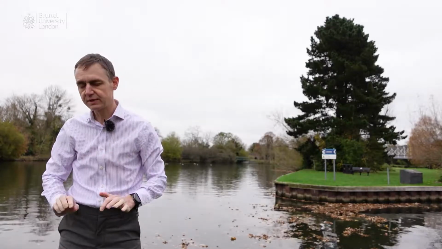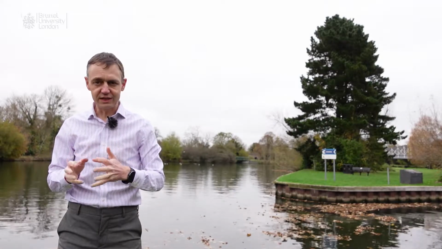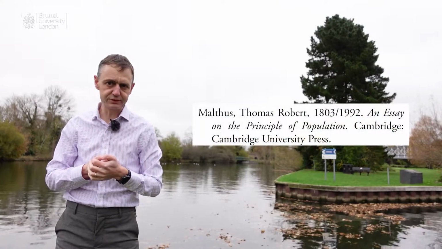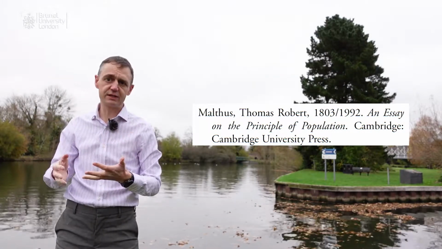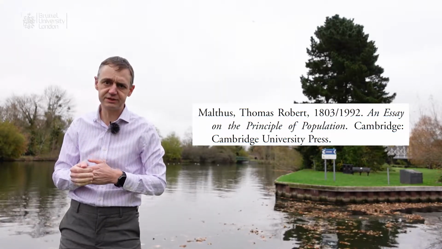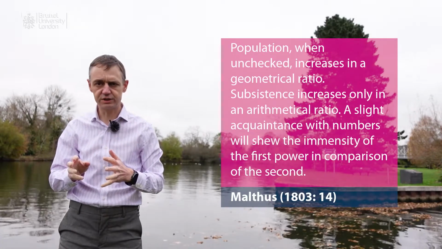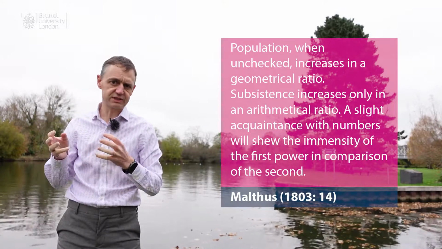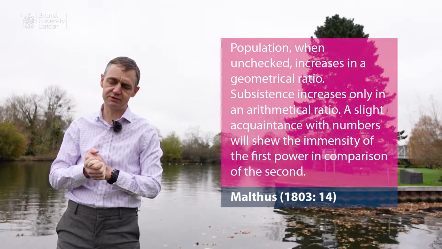Okay, this is great. Malthus' work is so old that it predates copyright. We can get it for free. So the bibliography tells us that the work in question is Malthus, An Essay on the Principle of Population. We can look it up and we can get the full text online. If we do, we find in chapter 1, page 14, Malthus says, "Population, when unchecked, increases in a geometrical ratio. Subsistence increases only in an arithmetical ratio. A slight acquaintance with numbers will show the immensity of the first power in comparison of the second."